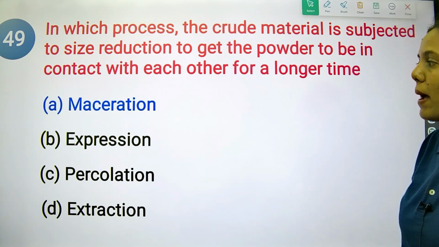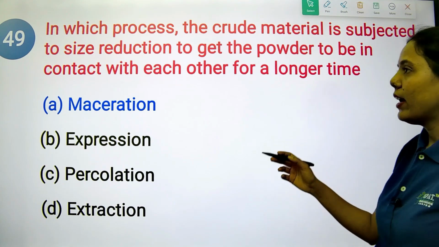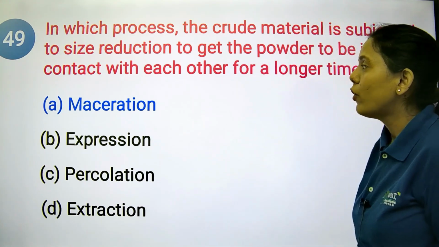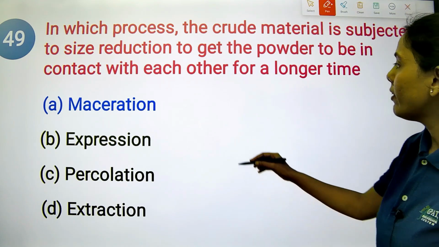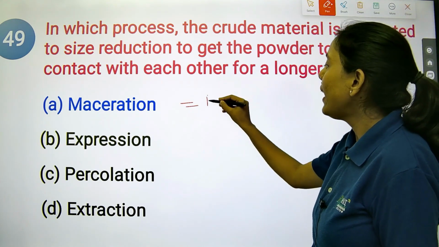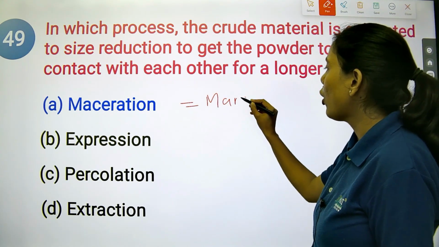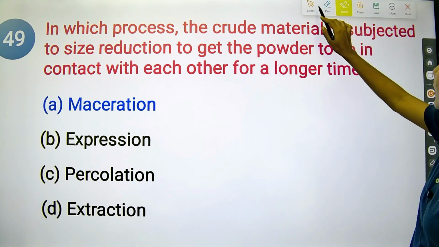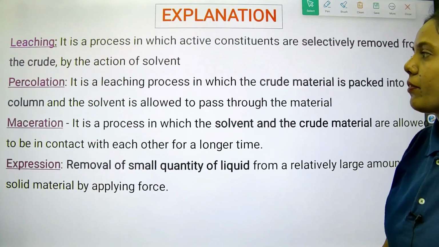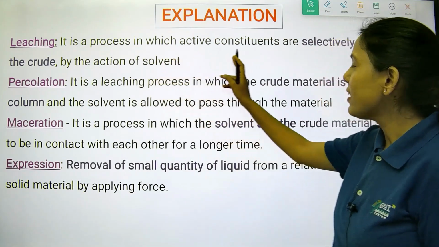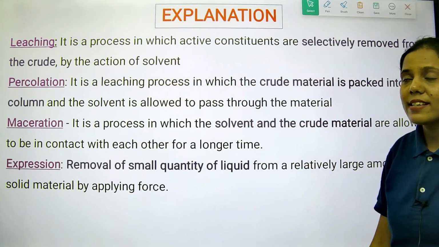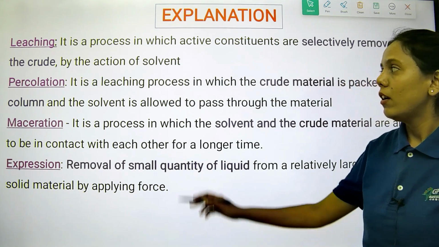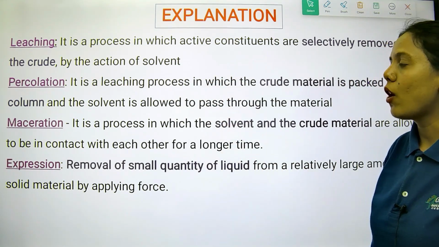Okay, so maceration is the phenomenon where whatever solid residue or material is separated, that we will call a marc. So that is nothing but maceration. So see, leaching is the process in which active constituents are selectively removed from the crude by the action of solvent. Okay, we will use a certain solvent.